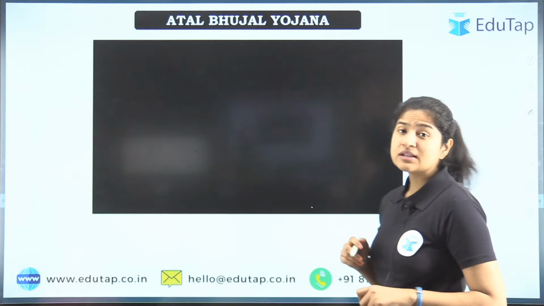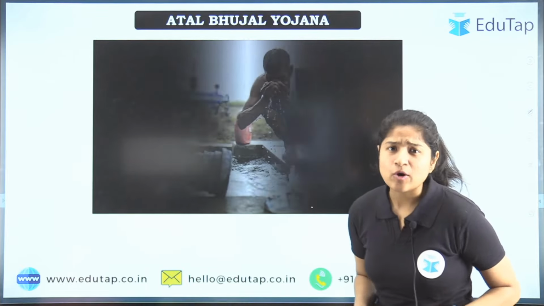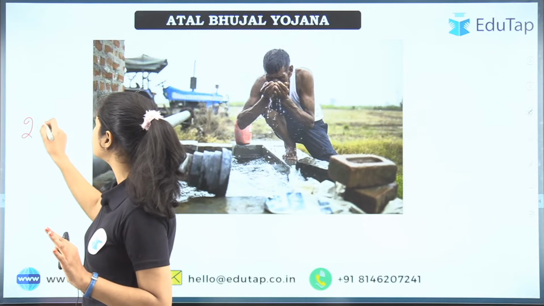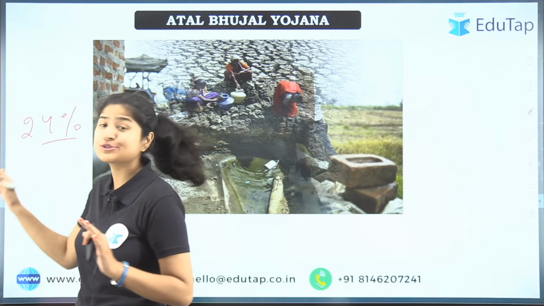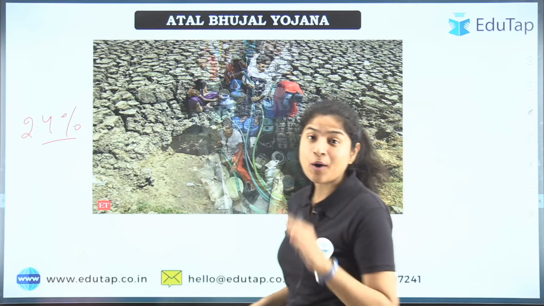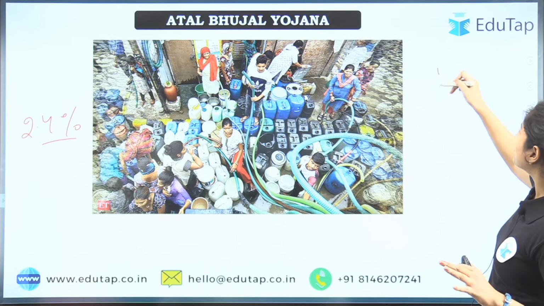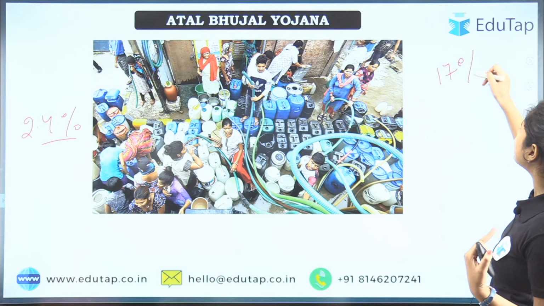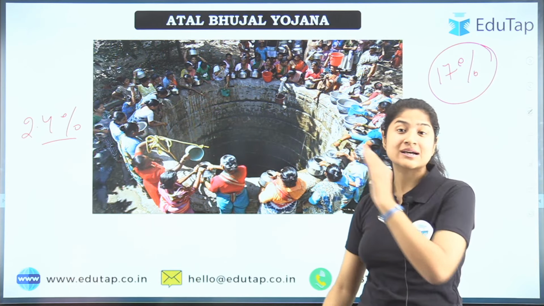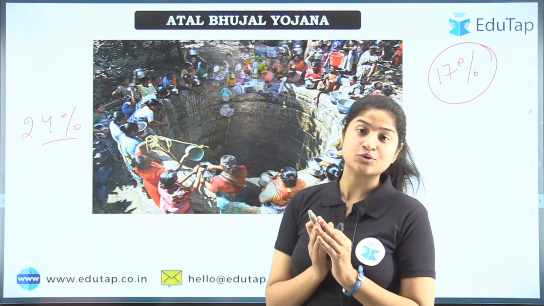India contributes 2.4% of the total landmass of the earth, right? But if I talk about its population, India contributes approximately 17% of the world's population. You can see how much stress we have on our resources here in India.